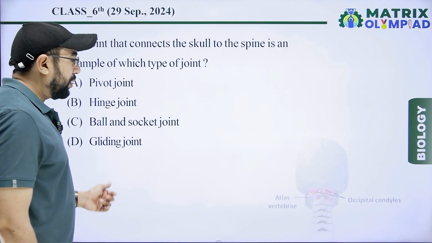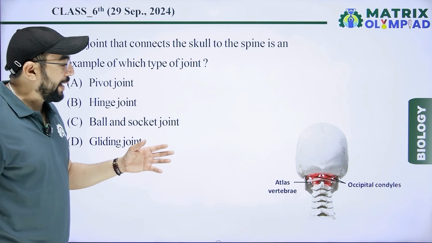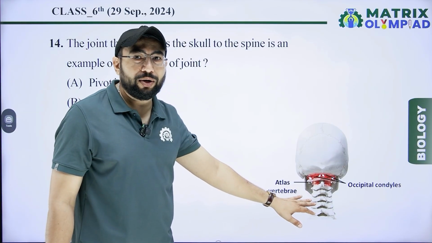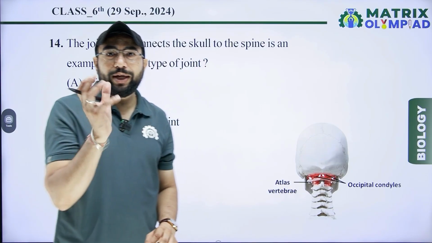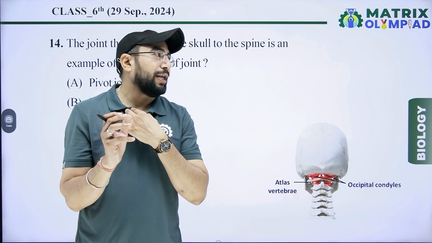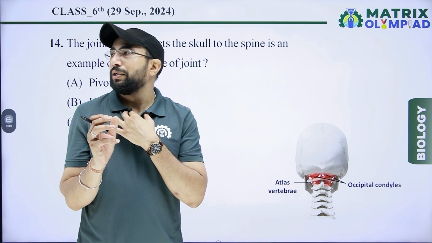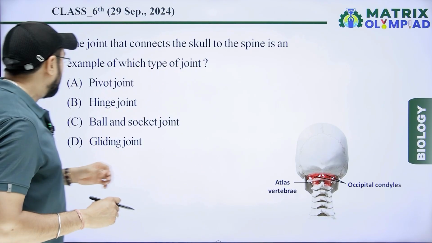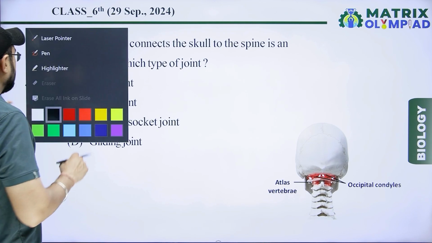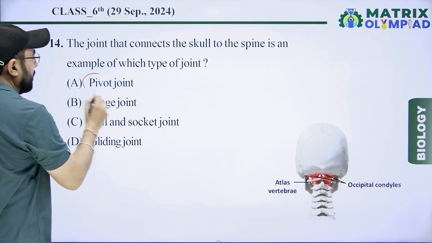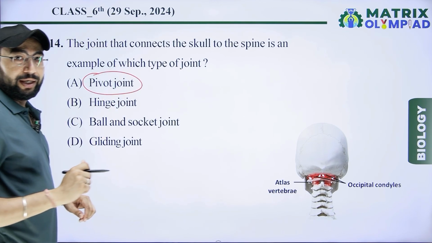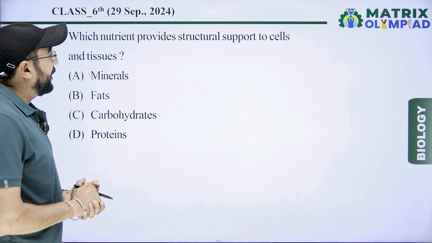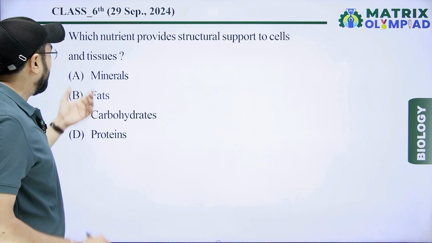Our right answer for this question is pivot joint, because the skull connects to the vertebral column and moves in a 180 direction like this, called pivot joint. So the right answer is first, pivot joint. Clear?